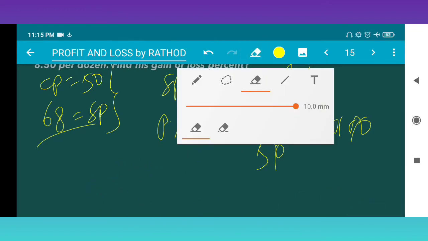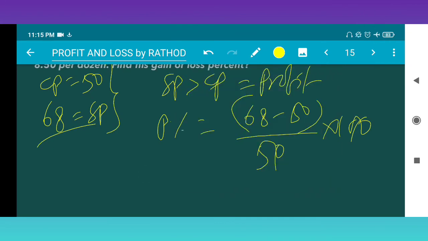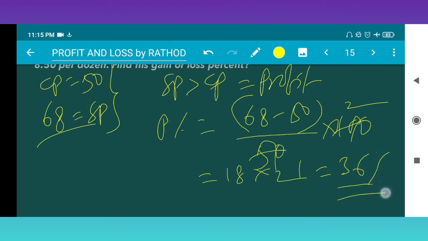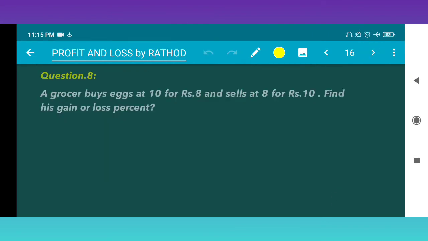68 minus 50 means 18. Into 5 ones the, 5 twos the, 18 twos is how much? 18 twos is 36. So profit percent is 36%. So move on to the next slide.